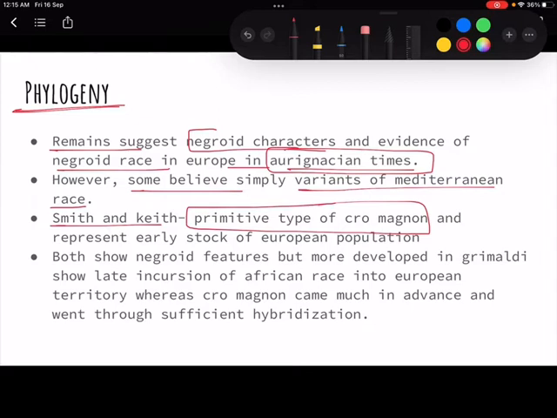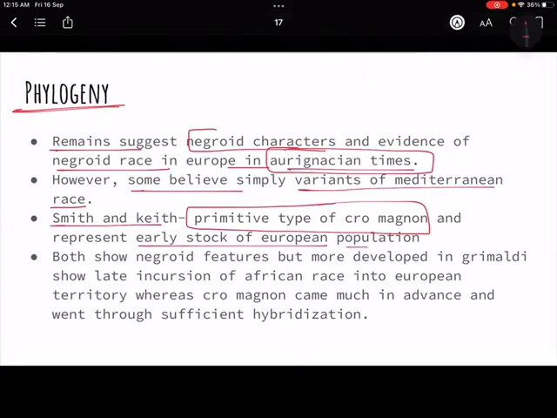But anyhow, Smith and Keith believed that they were a primitive type of Cro-Magnon, and they were the early stock of the European population. That is what they believed. But if we closely see Cro-Magnon man also, that also shows Negroid characters, and so does Grimaldi. But Grimaldi shows very pronounced Negroid features. That is, it is much more out there in Grimaldi as compared to Cro-Magnon.